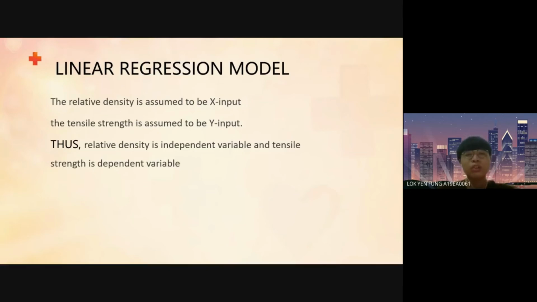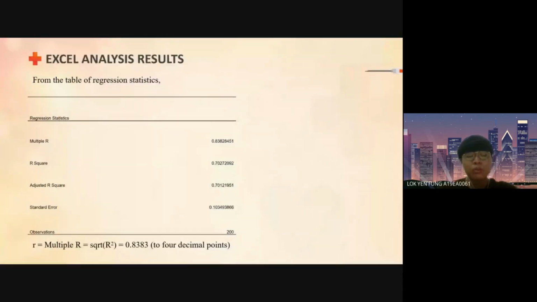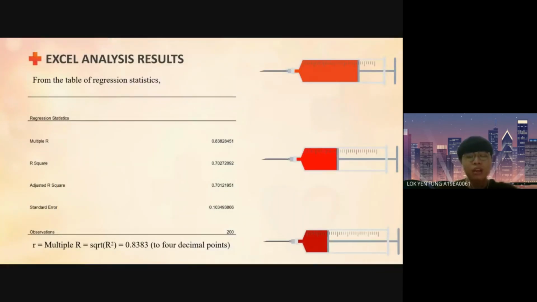Linear regression model. The relative density is assumed to be X input, the tensile strength is assumed to be Y input. Thus, relative density is the independent variable and tensile strength is the dependent variable. Now I put the relative density and tensile strength into X input and Y input respectively. We move to the Excel analysis result.